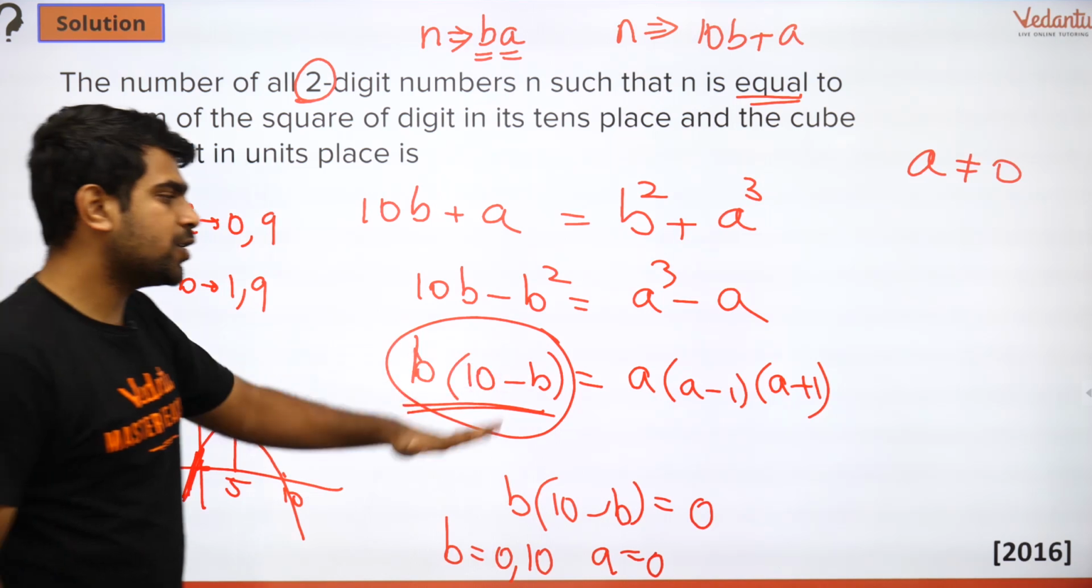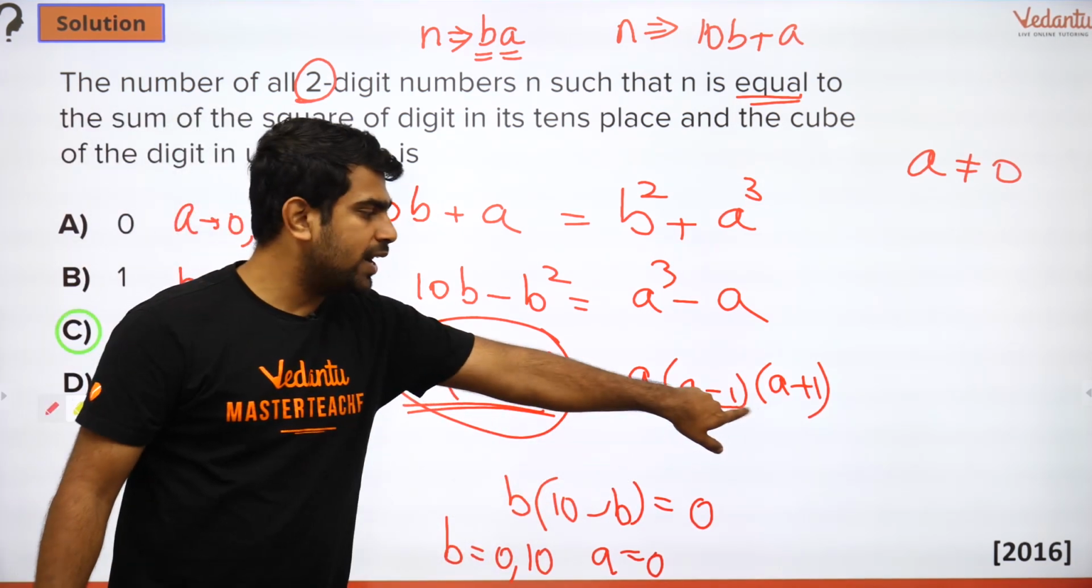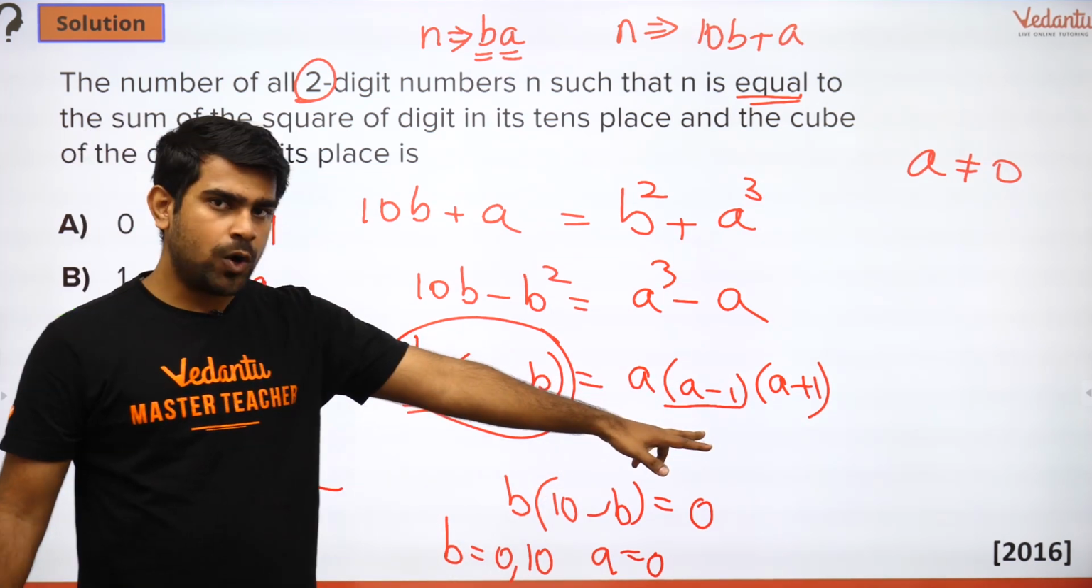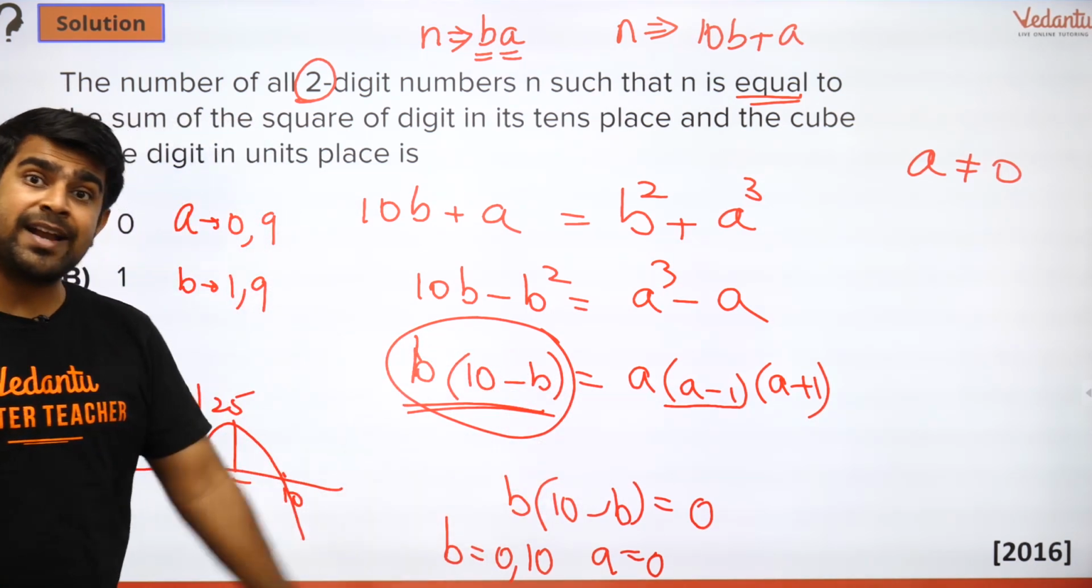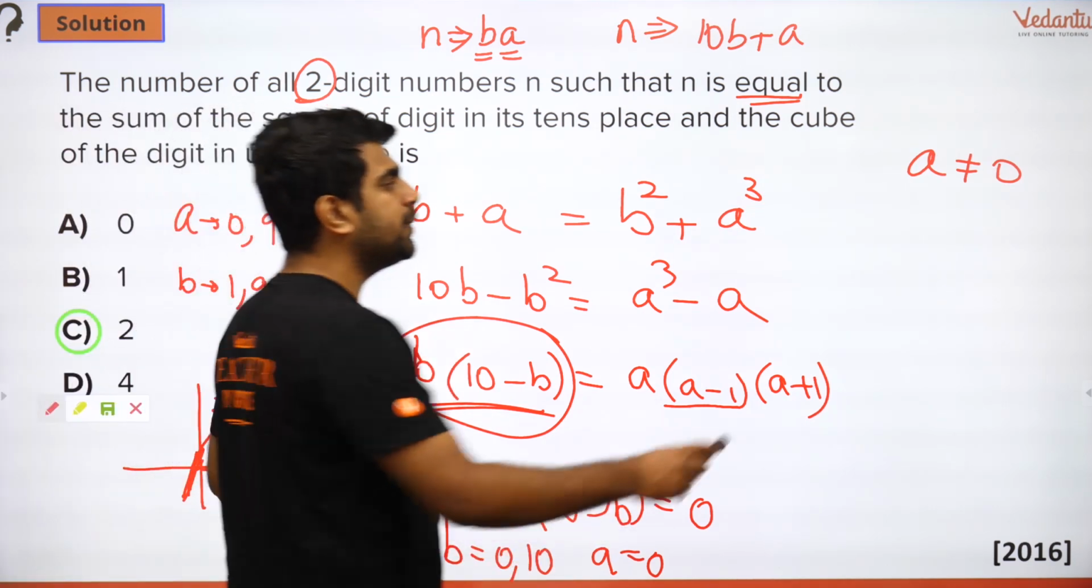Similarly, a cannot be 1 also, because if a is 1, again you'll get the same condition, right? If I put a equal to 1, this side will become 0 and you will have b into 10 minus b also 0, which will give you the similar condition. So a cannot be 1 also.